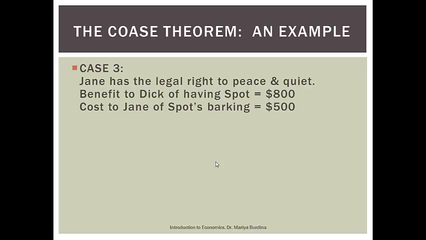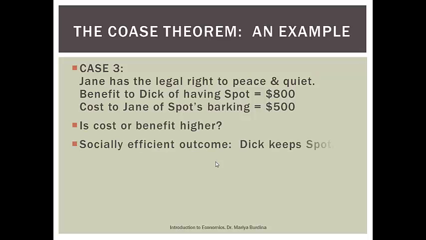Last example. Jane has a right to peace and quiet. The benefit to Dick of having a dog is $800. The cost to Jane is $500. So here we switched the rights. Now Jane has a right to peace and quiet, so now Dick is in a position to make an offer to Jane. Since the benefit is greater than the cost, our socially efficient outcome is for the dog to stay.